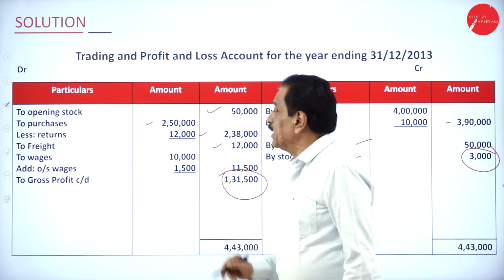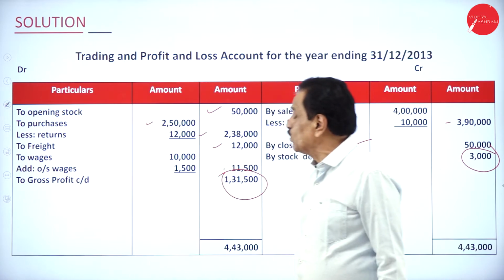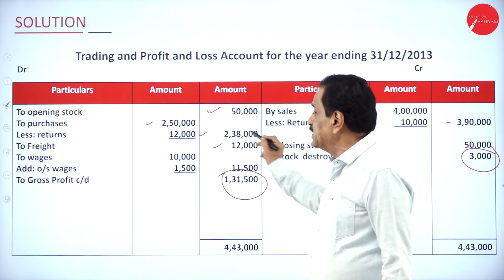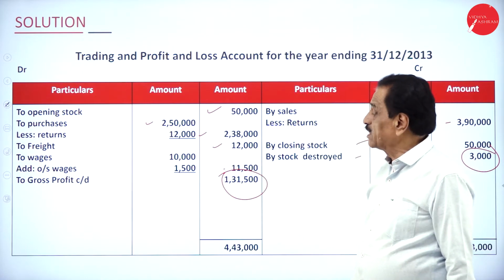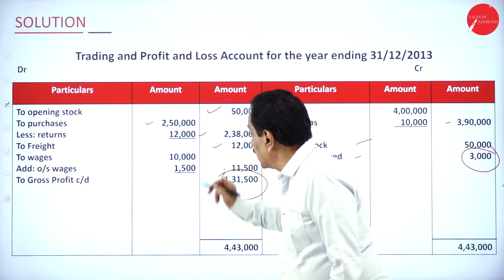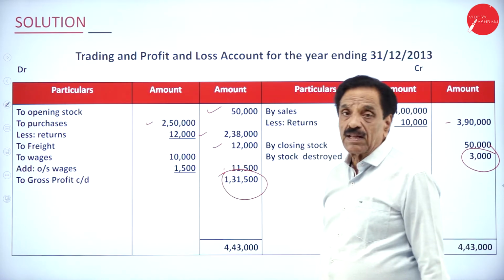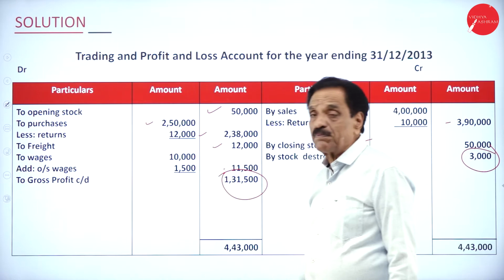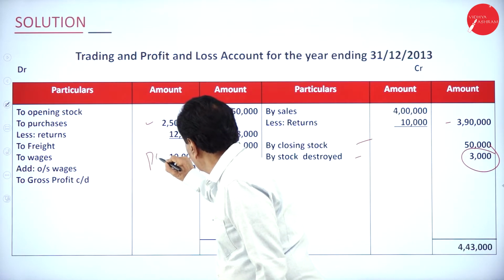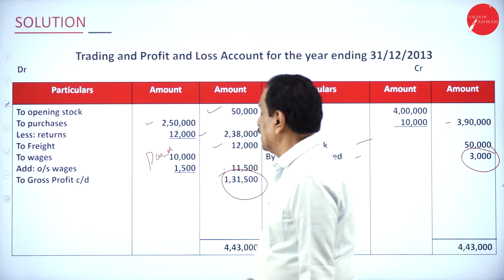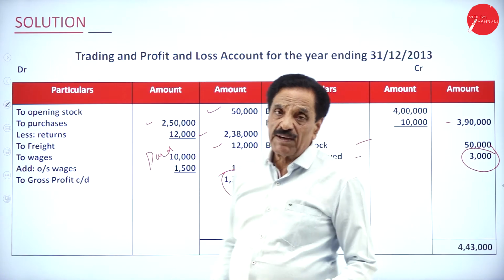Here, your opening stock is 50,000 as per the trial balance. Your purchase is 2,50,000. On the credit side, your return is how much? 12,000. Deduct, it becomes 2,38,000. Your freight charge, directly connected, is 12,000. Wages paid how much? 10,000. Add outstanding wages as per the adjustment, 1,500. This is already paid, but it is still payable, 1,500. It becomes 11,500 rupees.